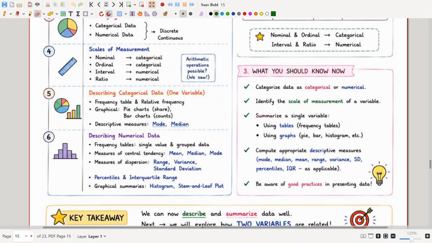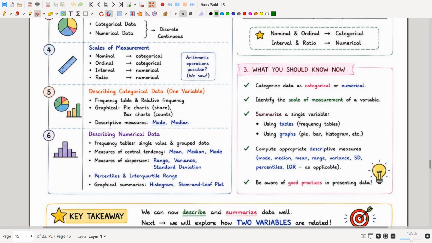And what should we know now? We know how to categorize data as categorical or numerical, and we can identify the scale of measurement of a variable. We can summarize a single variable using tables and graphs. We can compute appropriate descriptive measures like mean, median, mode, range, variance, standard deviation, percentiles, and the interquartile range (IQR), as applicable to each question. We are also aware of good practices in presenting data, and we know the area principle.